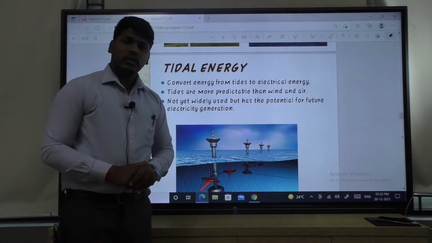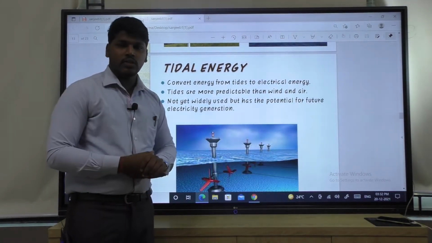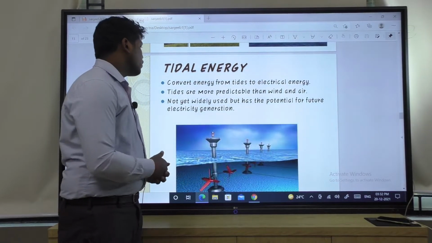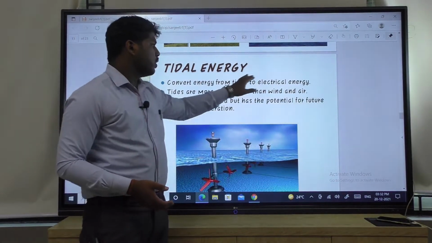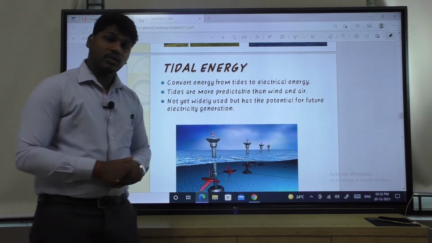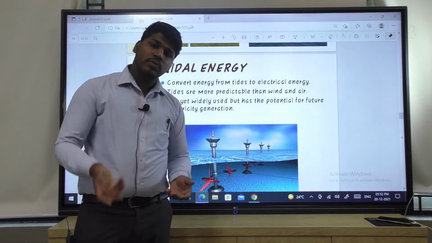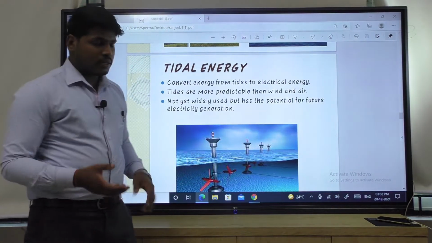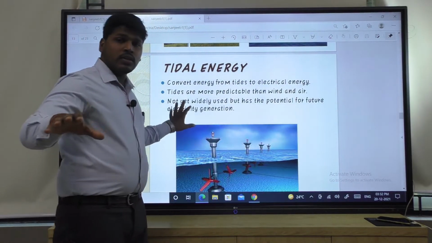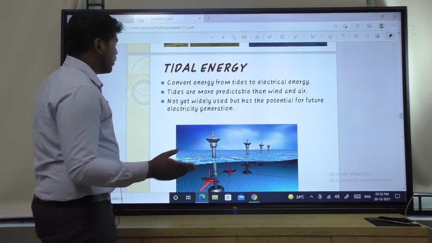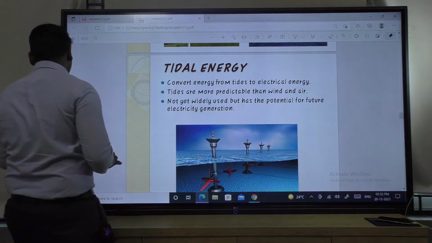Okay. So, it will convert the electrical energy from the tide energy, or tides converts energy from the tides to electrical energy. Another thing is, remember that the tides are more predictable than air and wind and solar. We know that tide is more predictable.